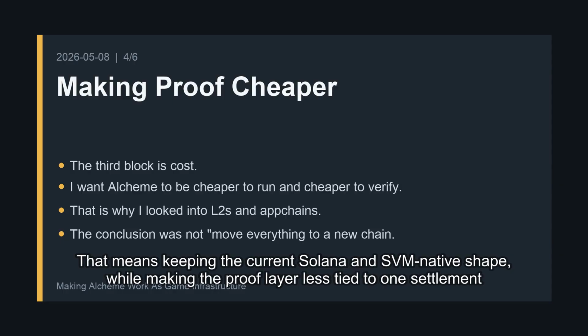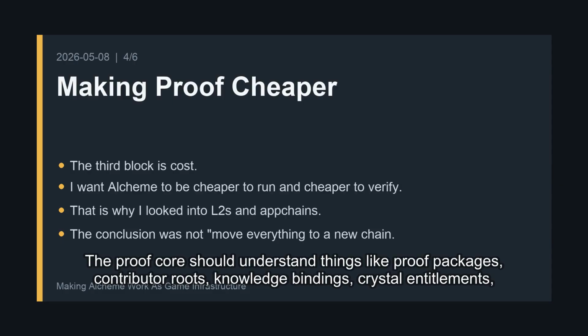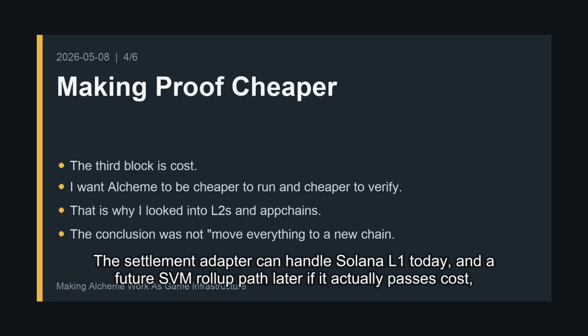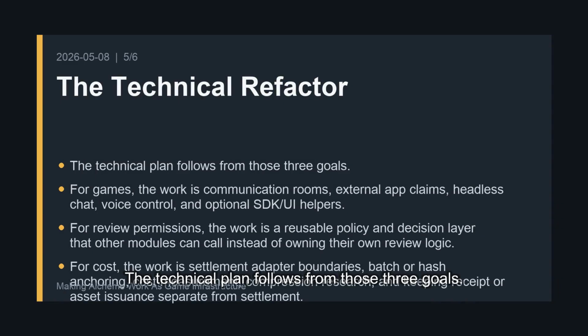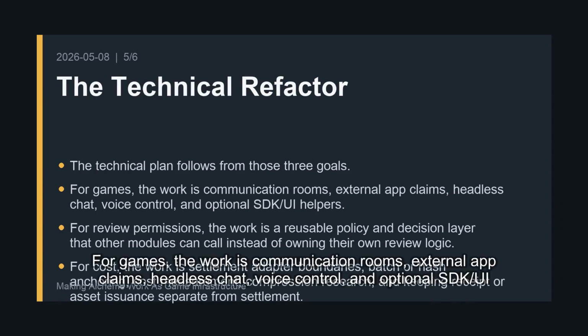That means keeping the current Solana and SVM native shape, while making the proof layer less tied to one settlement implementation. The proof core should understand things like proof packages, contributor roots, knowledge bindings, crystal entitlements, and receipts. The settlement adapter can handle Solana L1 today, and a future SVM rollup path later if it actually passes cost, maturity, and operations checks.